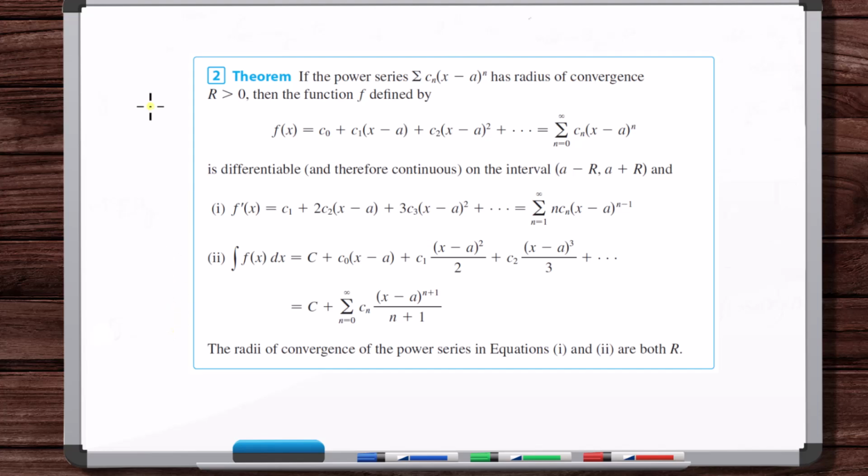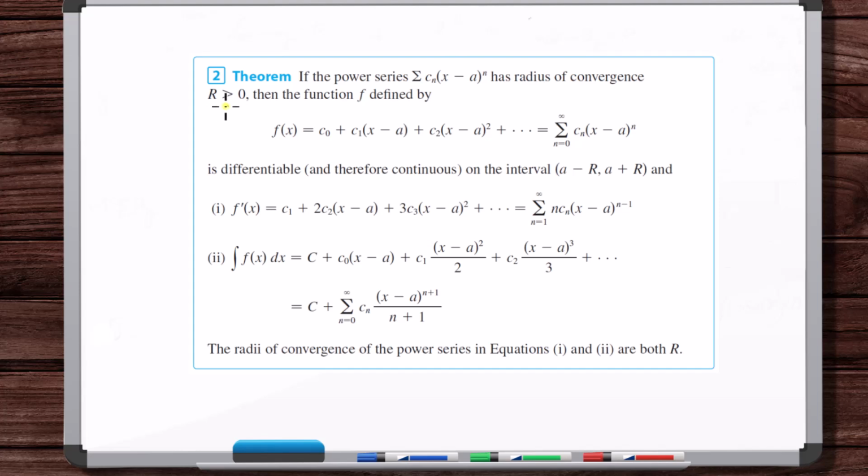First thing to remember is that this theorem strictly applies to power series. Not that you can't differentiate or integrate other types of series, but they would have their own separate theorem. So here's the general form of a power series centered at a. It has a radius of convergence that's greater than 0, so it's not the trivial case where the power series only converges at its center.